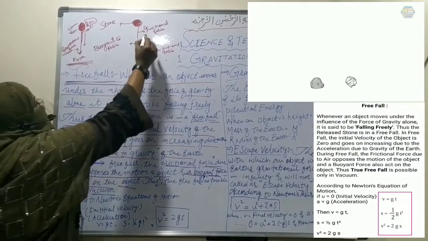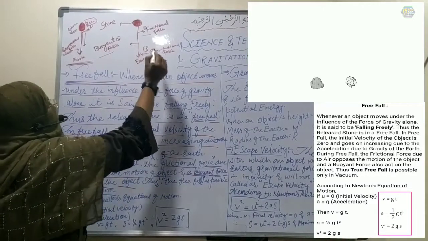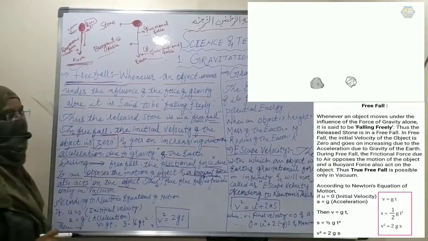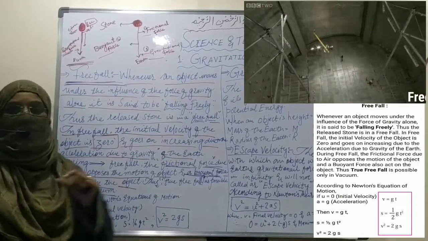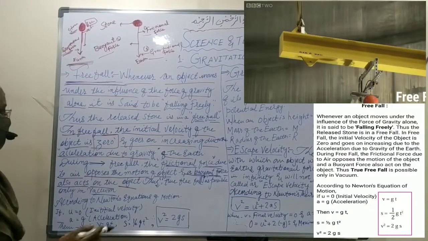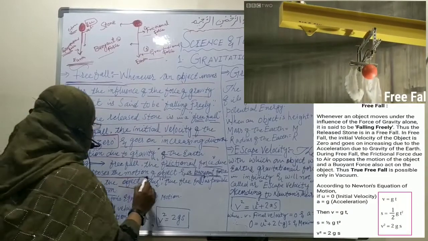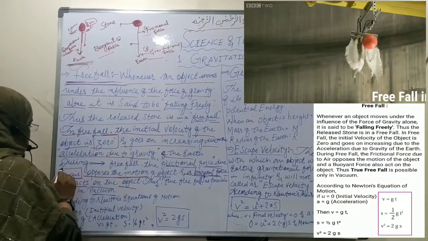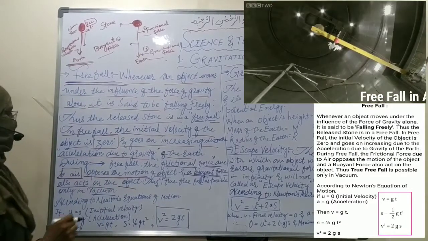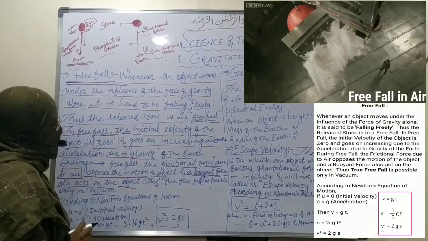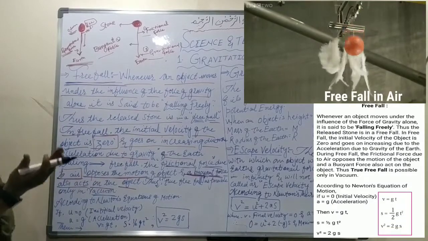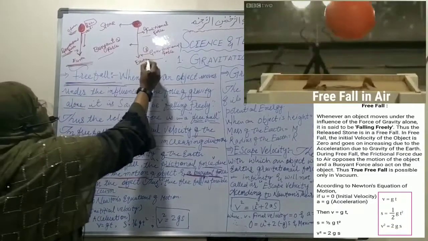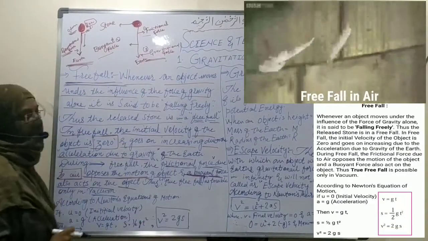They are the frictional force, the buoyant force, and the third one is the gravitational force. So what is the frictional force? The frictional force is the force of the air that opposes the motion of the object. Then there is the buoyant force, and the last one is the gravitational force.